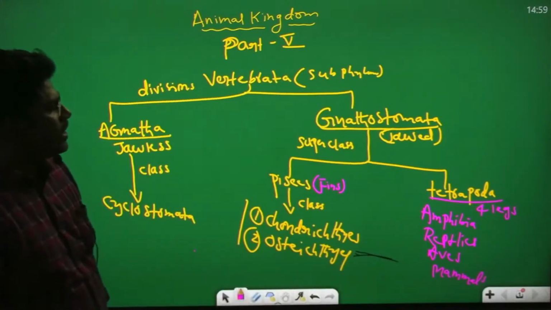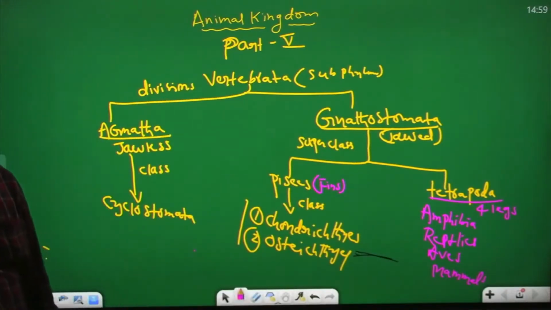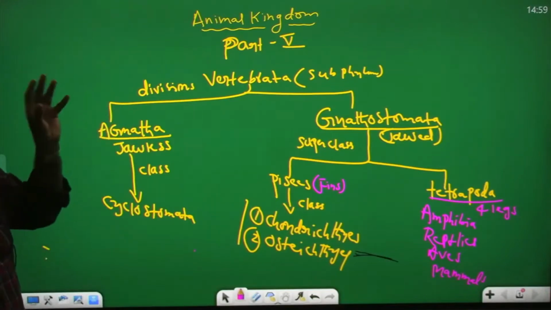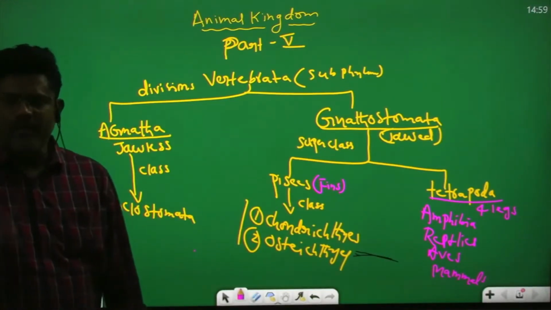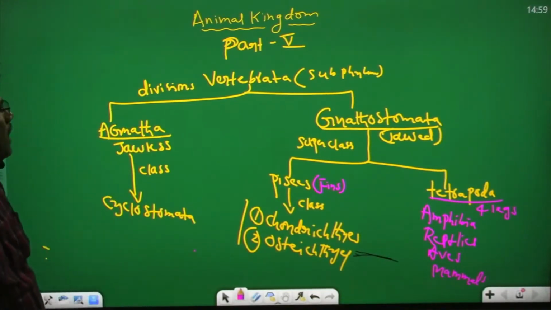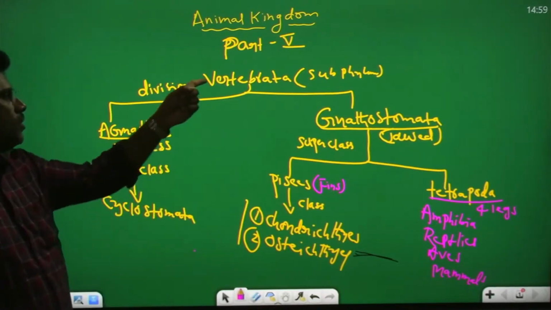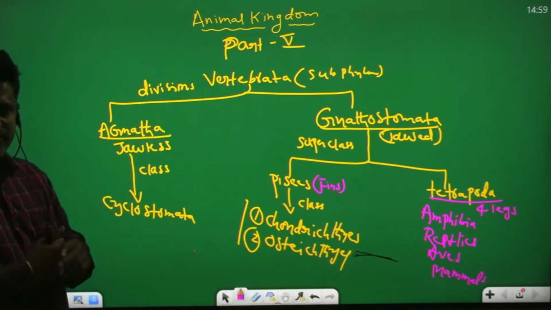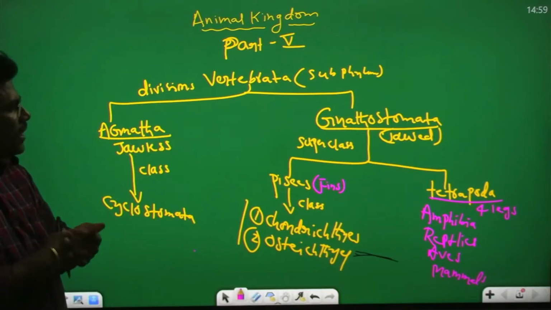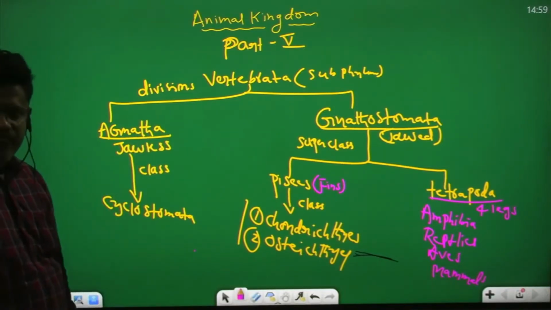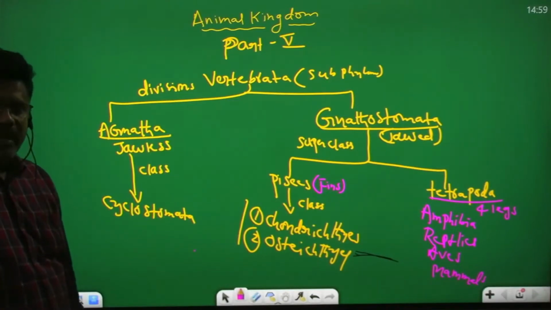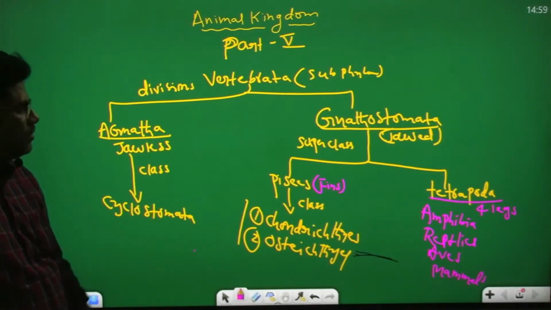So this is the Vertebrata classification. This is Animal Kingdom part 5. Vertebrata is the subphylum in the Chordata phylum.